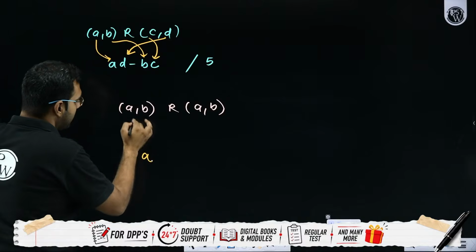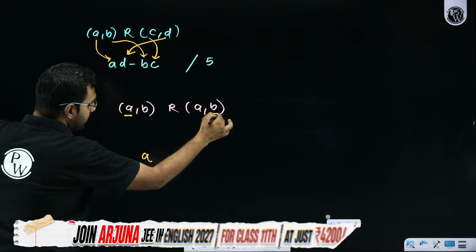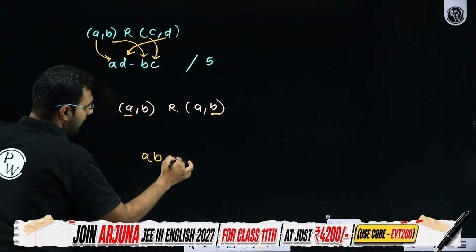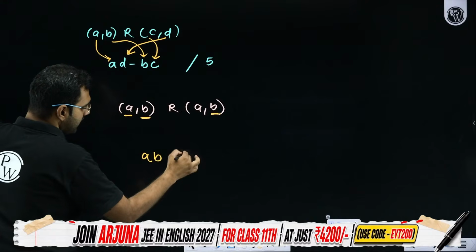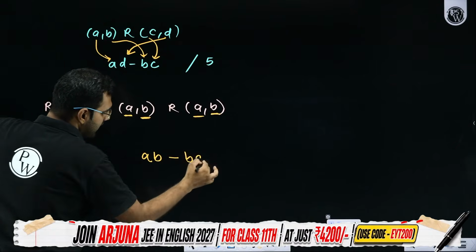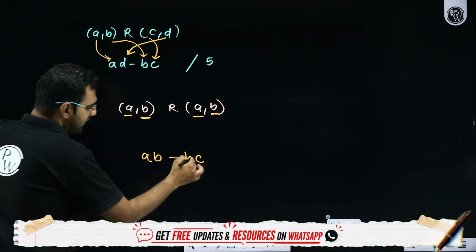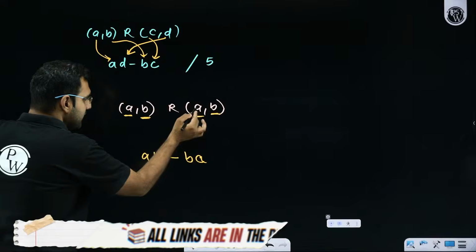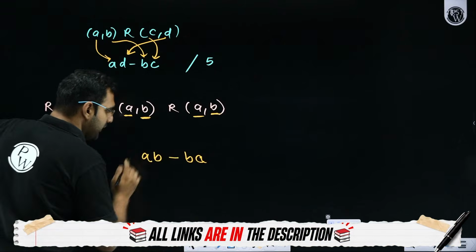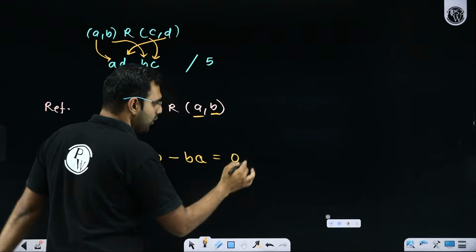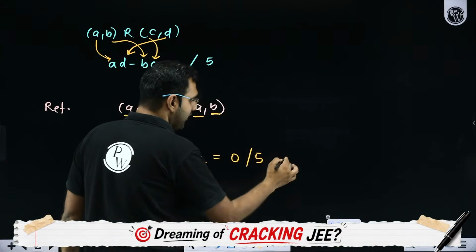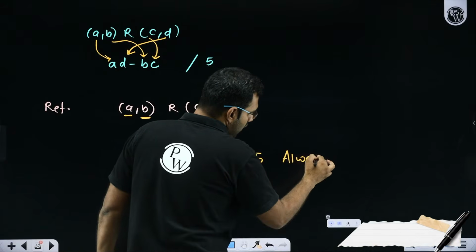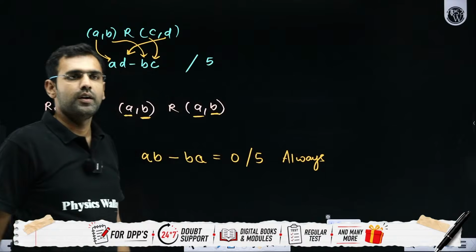So AD minus BC. I hope you can see that C is A actually. So AB minus BA, what is that? Sir, that is 0. So is 0 divisible by 5? Sir, always. Yes or no?